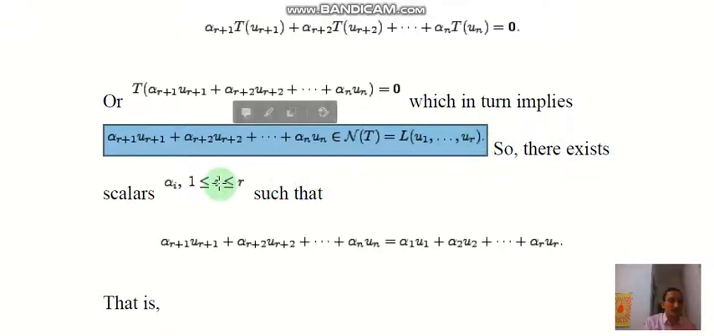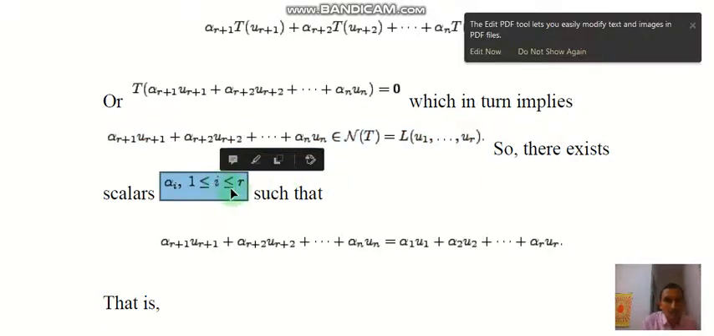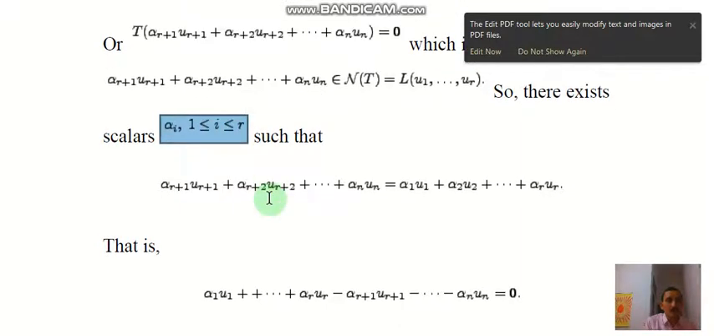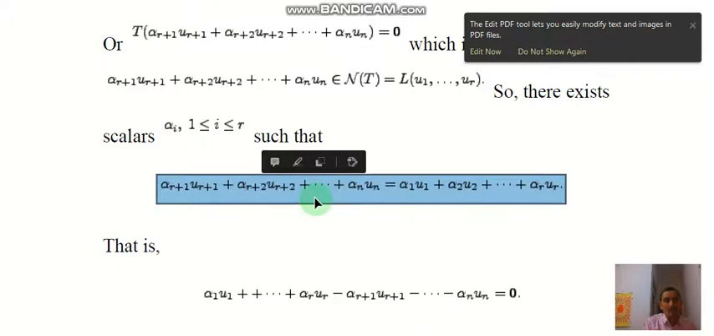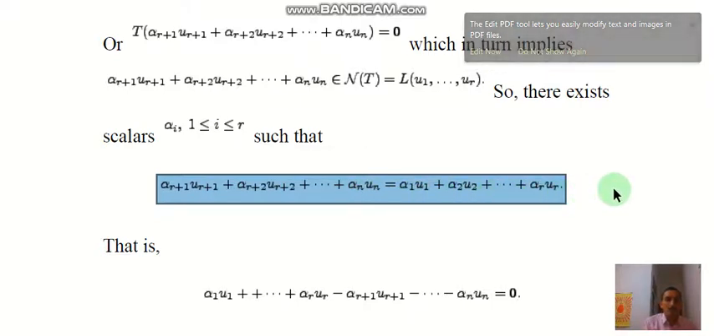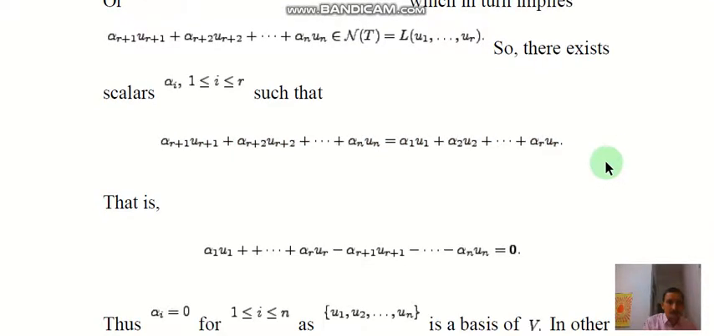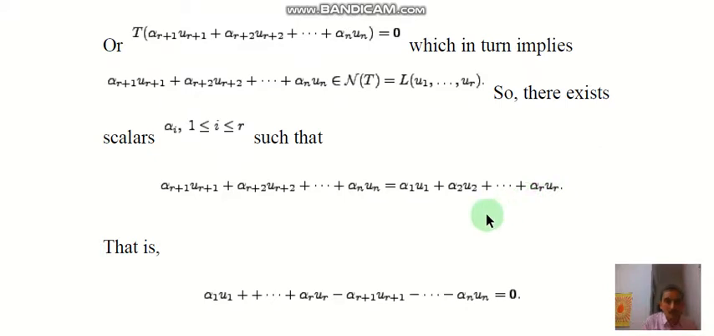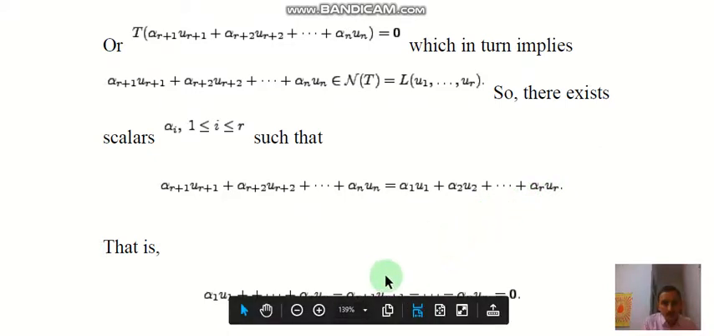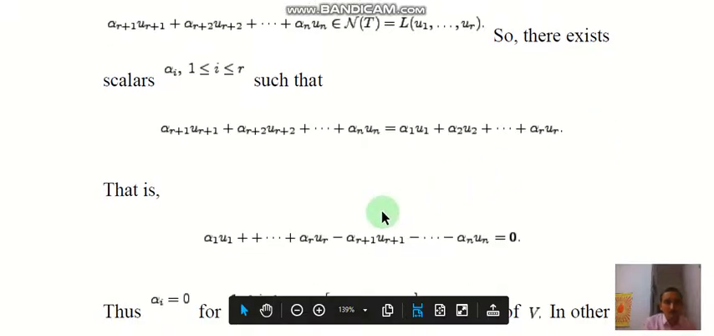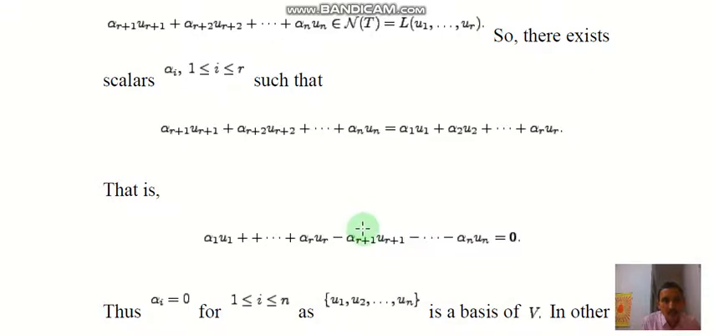So there exist scalars alpha_i, i varying from 1 to r, such that alpha_{r+1} u_{r+1}, alpha_{r+2} u_{r+2} and so on up to alpha_n u_n equals alpha_1 u_1 plus alpha_2 u_2 up to alpha_r u_r. Taking these elements to one side, we obtain alpha_1 u_1 plus and so on alpha_r u_r minus alpha_{r+1} u_{r+1} minus up to alpha_n u_n equal to 0.